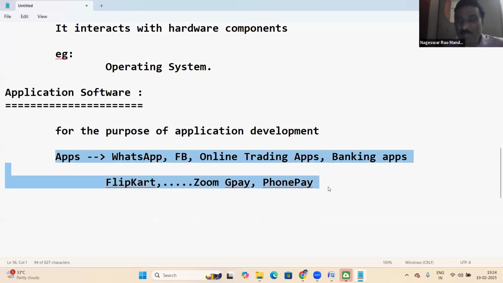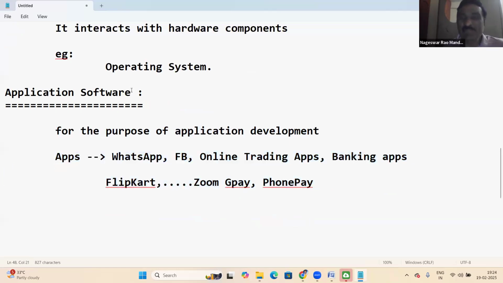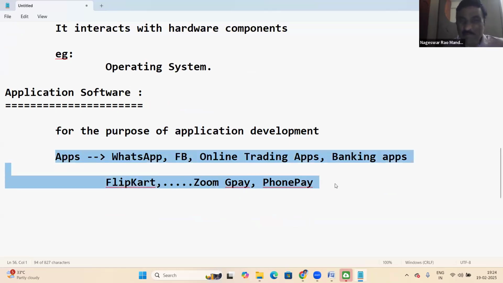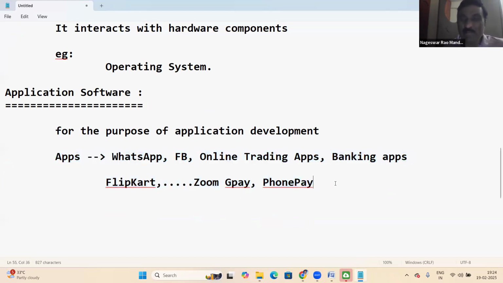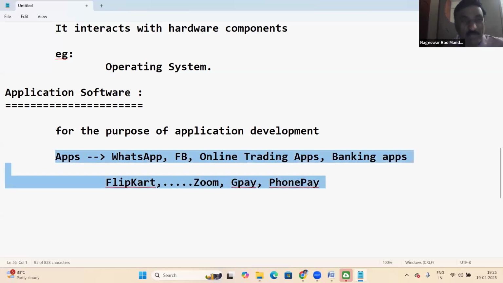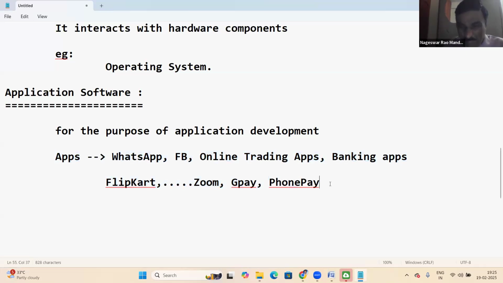To develop this kind of applications, like food delivery applications, online trading applications, Amazon services, and Zoom, we can use application software. The best example of application software is Java. Java is a mostly used application software.